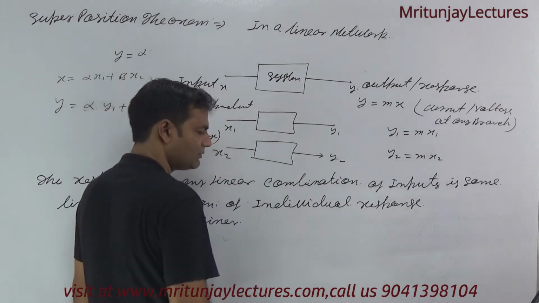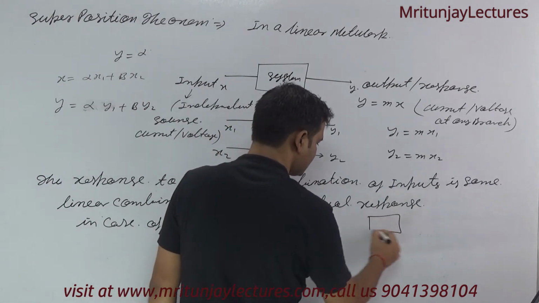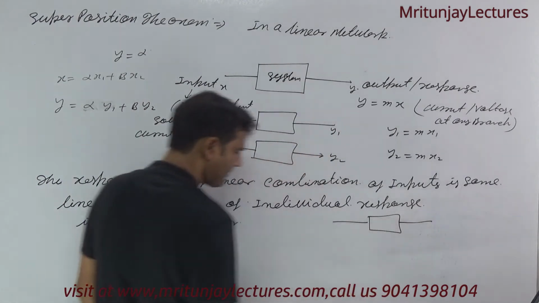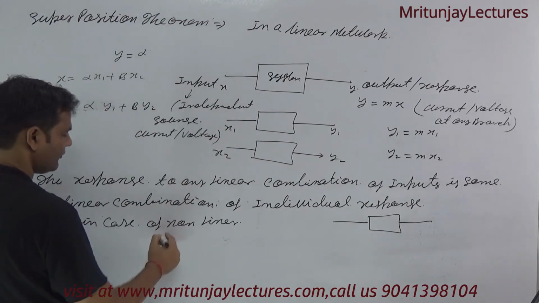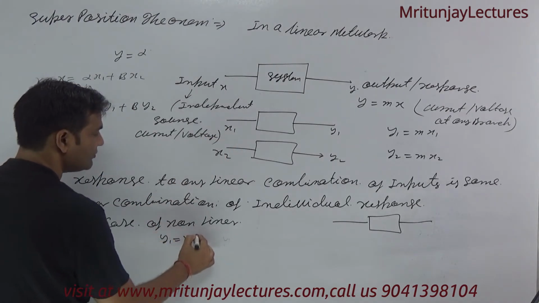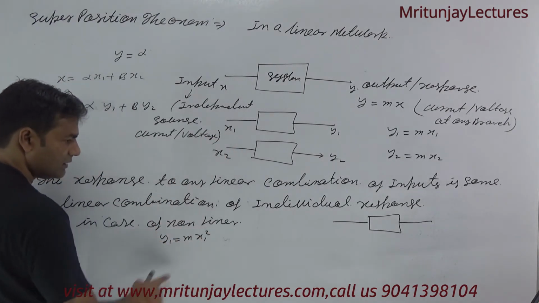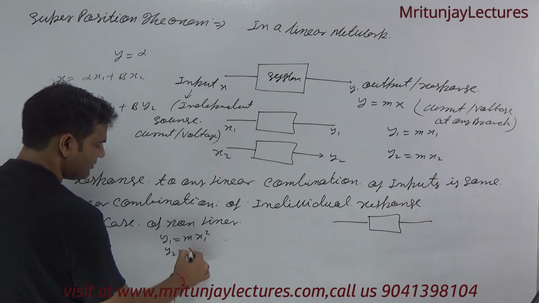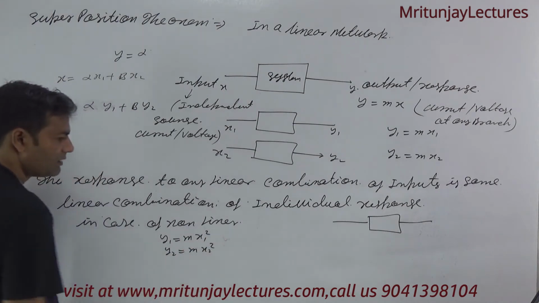Suppose I know that this is non-linear. If y1 is equal to m into x1 square, that is clear non-linearity, and y2 is equal to m into x2 square.